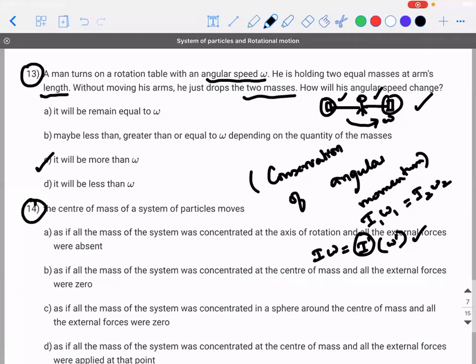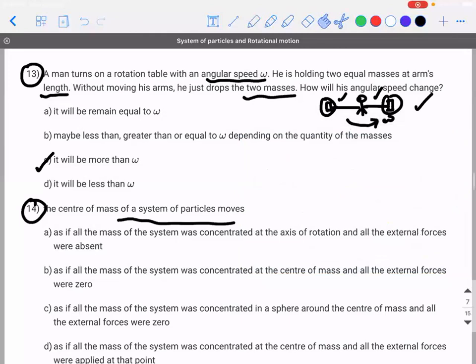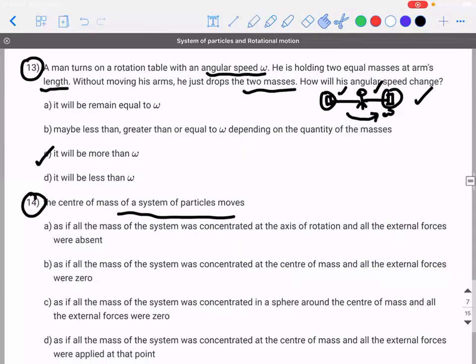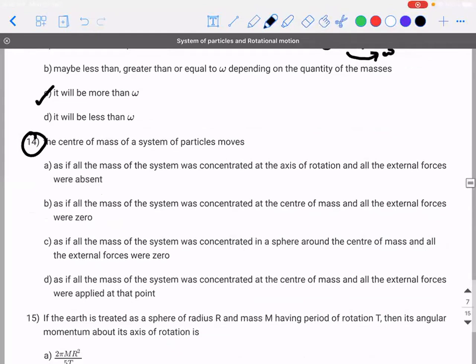14th, the center of mass of a system of particles moves as if all the mass of the system was concentrated at the axis of rotation and all the external forces were absent. Is that the option? What is the right option? Read out.